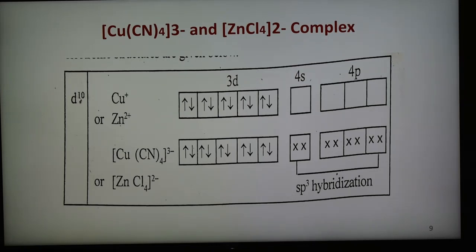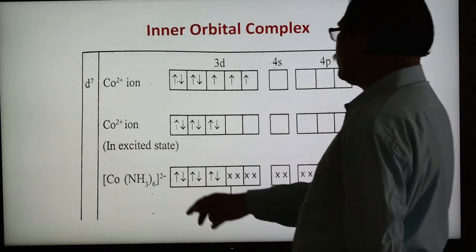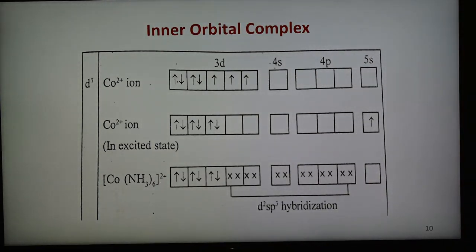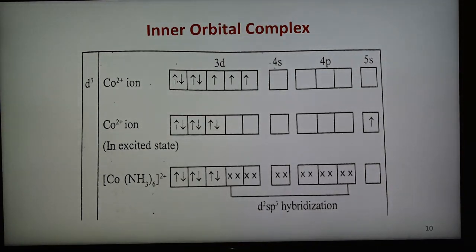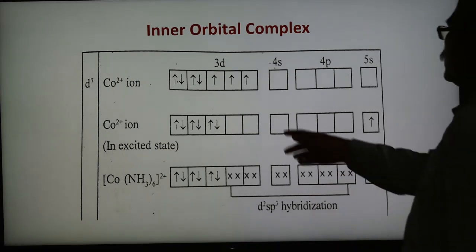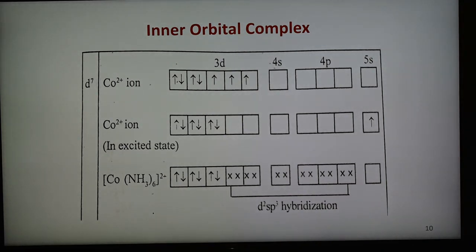Another inner orbital complex, of d7, is there. The example of the complex is hexaamine cobalt 2+ complex. In case of cobalt 2+ ion, the atomic number of cobalt is 27, the configuration is argon 3d7 4s2, and 2 electrons are lost from 4s, so 7 electrons are there in cobalt 2+. So this is the case of d7 configuration.